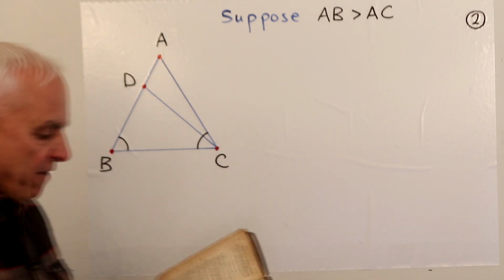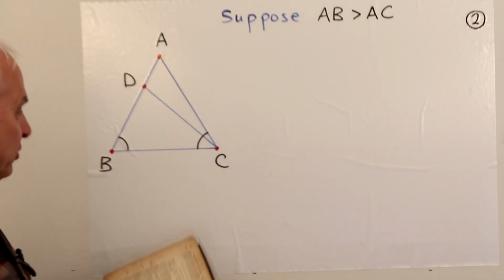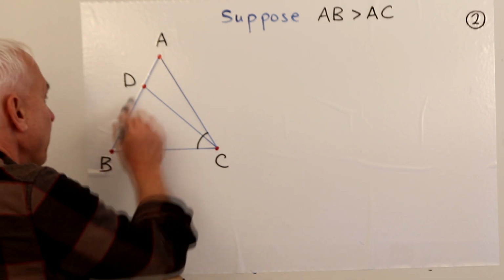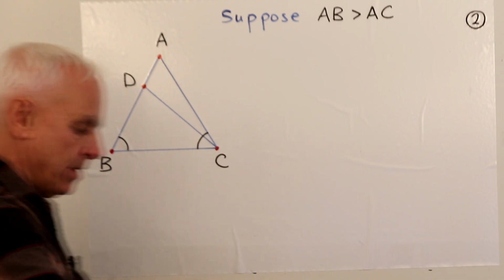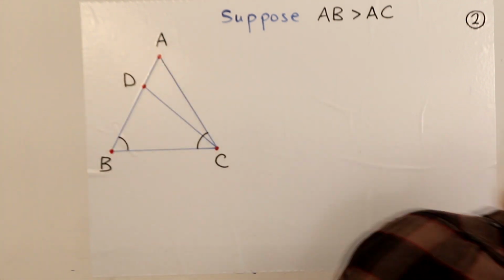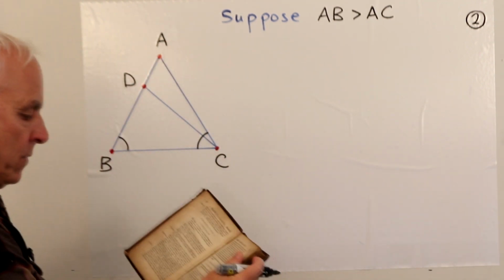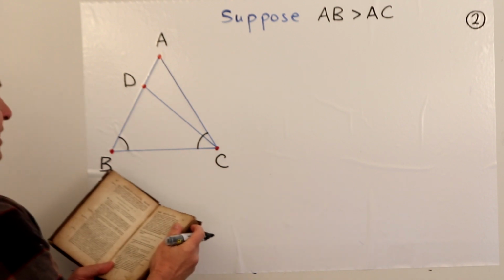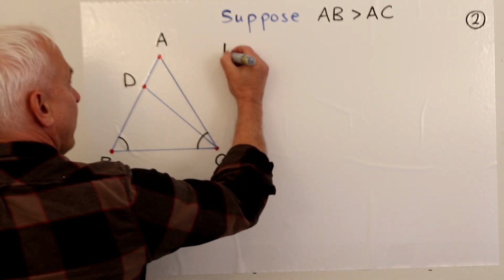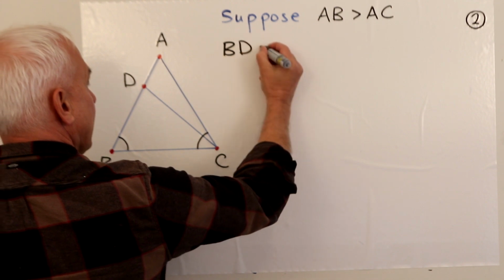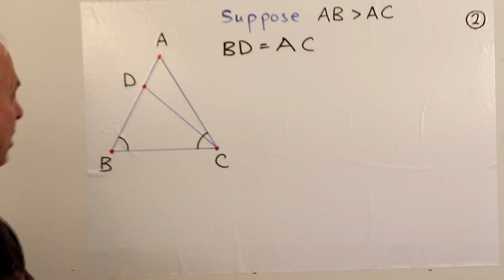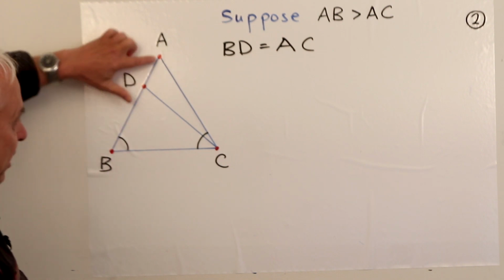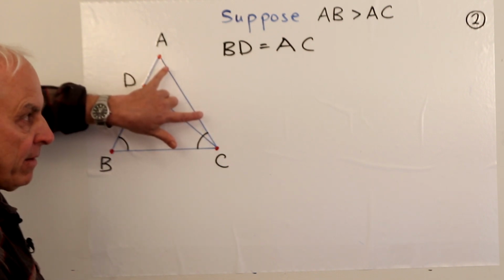From which cut off BD equal to AC. And join DC. So we are setting BD equal to AC. Okay? We're assuming that AB, this segment here, is bigger than AC.